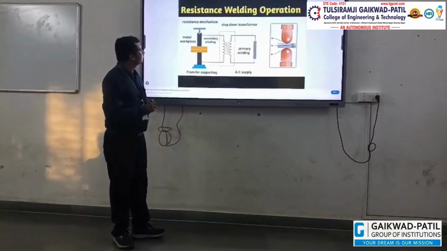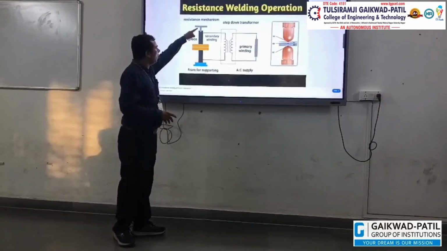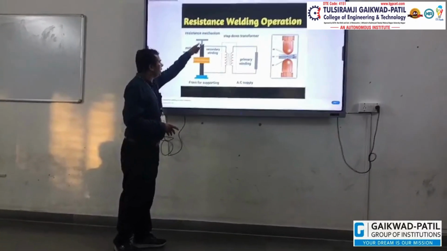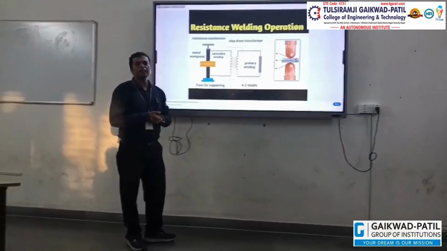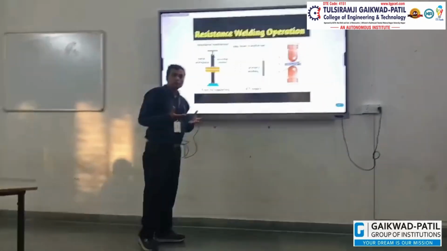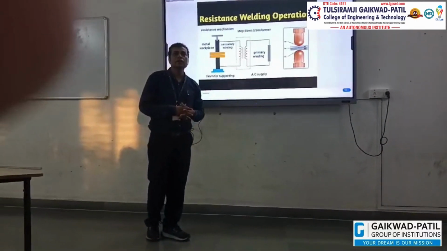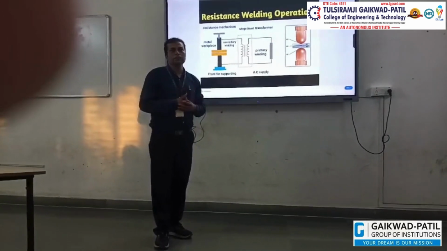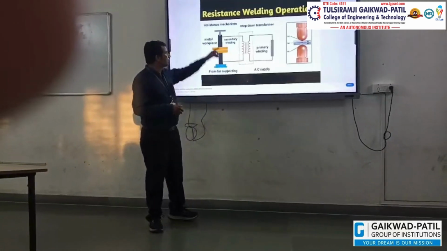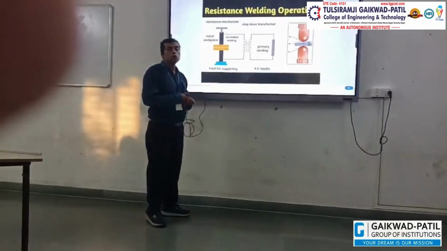As well, on this copper electrode we have indicated some T symbols. They indicate that we use a hydraulic or pneumatic system to apply pressure over the copper electrode.